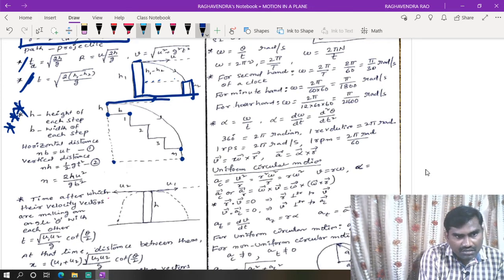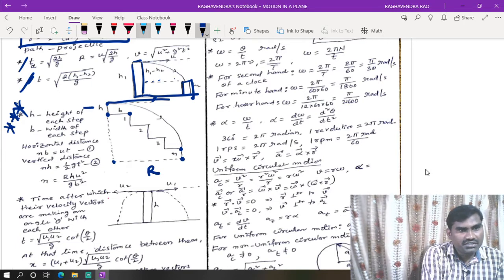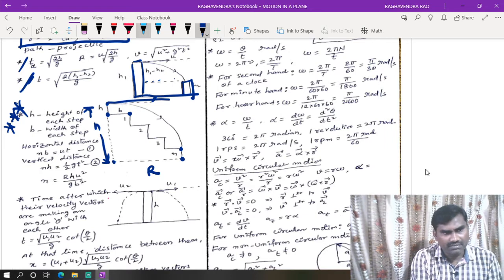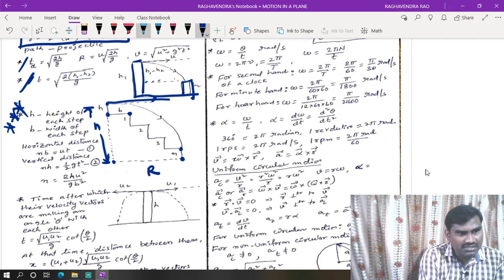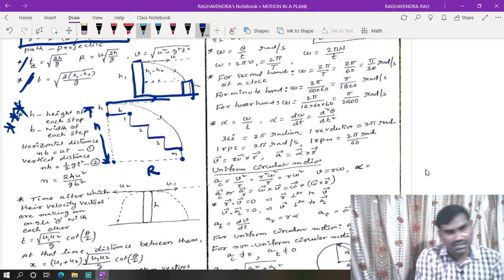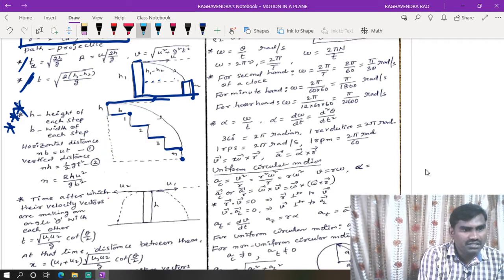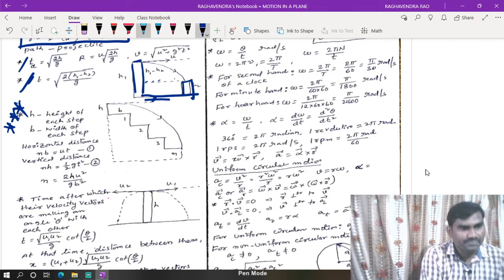So what is this? This is called the maximum range of a projectile. This is the height from which it is projected, or maximum height. Now this is called horizontal distance, and this is called vertical distance. Now how will we get this R? By adding this b, this is b, this is b. Like that there are n number of steps. That means n into b is equal to the horizontal distance. Now n into h becomes the vertical distance. So based on that we can go with this.